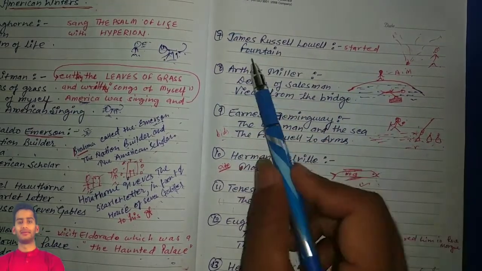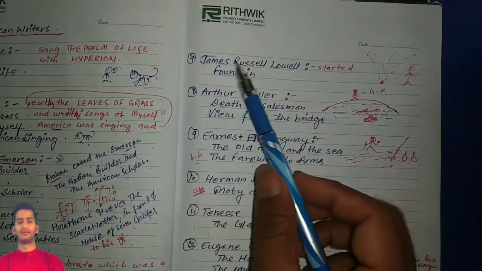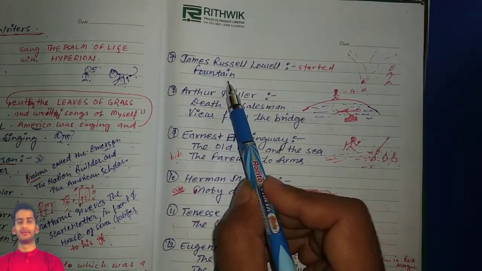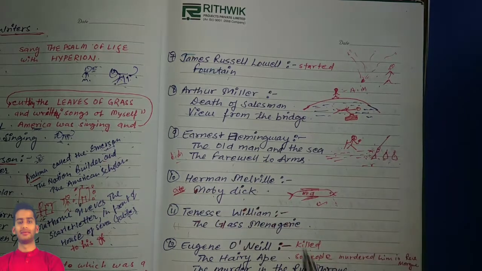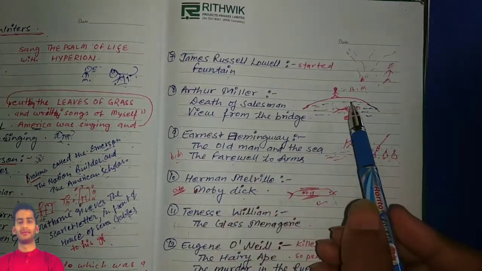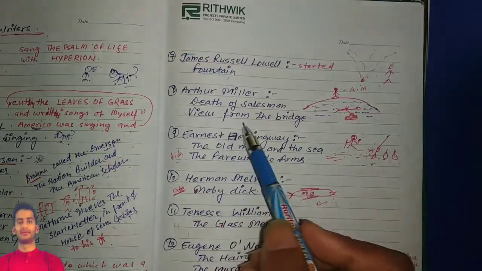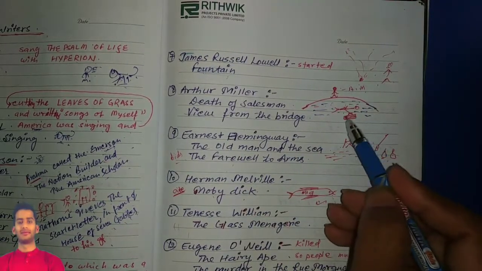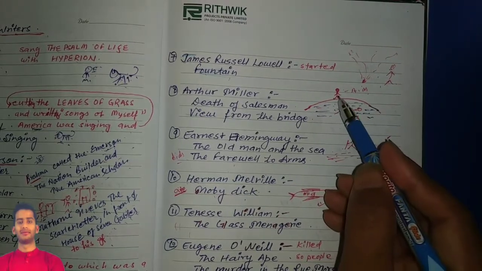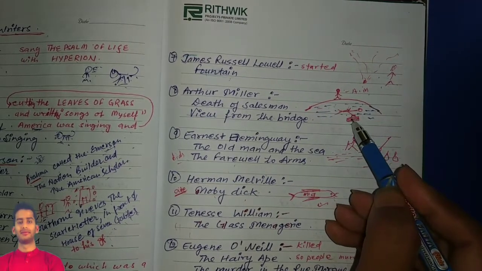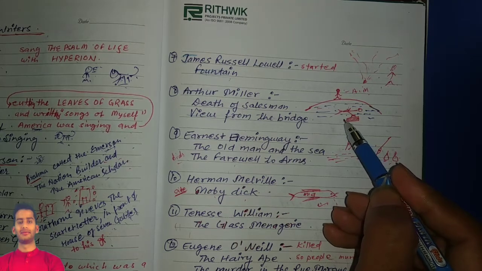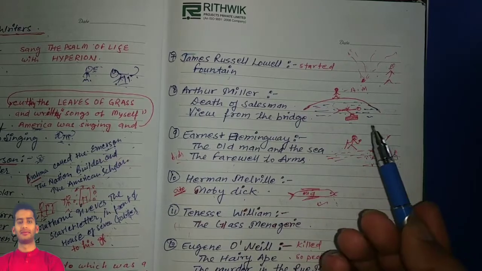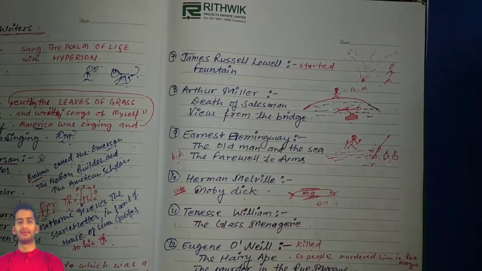Let's come to here. James Russell Lowell started Fountain. So Fountain is a work by James Russell Lowell, and you can remember who started Fountain: James Russell Lowell. Now let's come to the next one. Arthur Miller: Death of a Salesman, A View from the Bridge. There was a salesman, you can see here, he has a bag, and who is standing here? Arthur Miller. Arthur Miller is looking at this salesman's death, and this is a bridge. So who is standing on a bridge? Arthur Miller. So this is the shortcut.